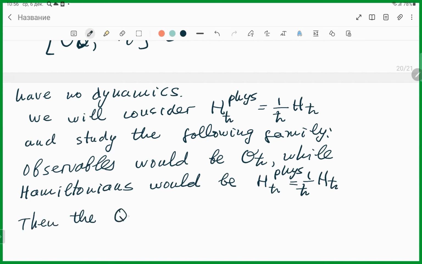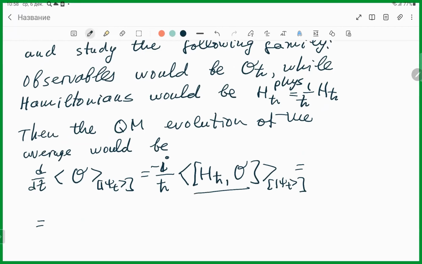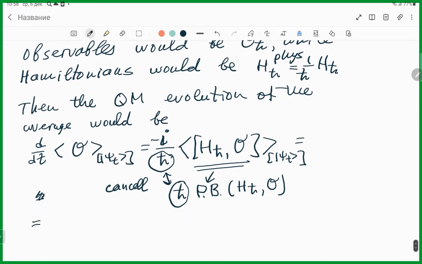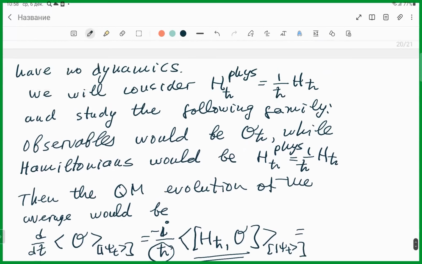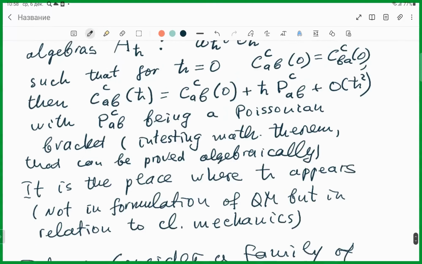Once again, I'll rewrite. So we may consider such a family of theories. Then the quantum mechanical evolution of the average would be of O, here I have psi of t, 1 over h, and I have minus i. Now this is H, and here I have the Poisson bracket. The h coming from here and the h coming from here cancel. And I will get, so actually I need to correct myself with the i sign.